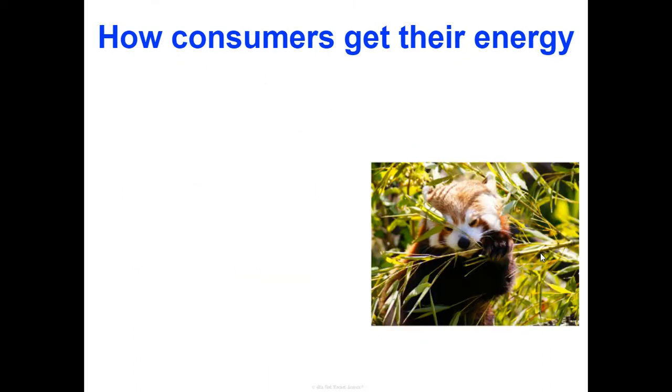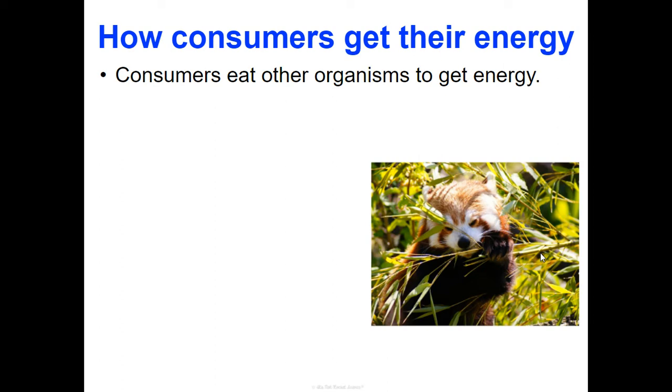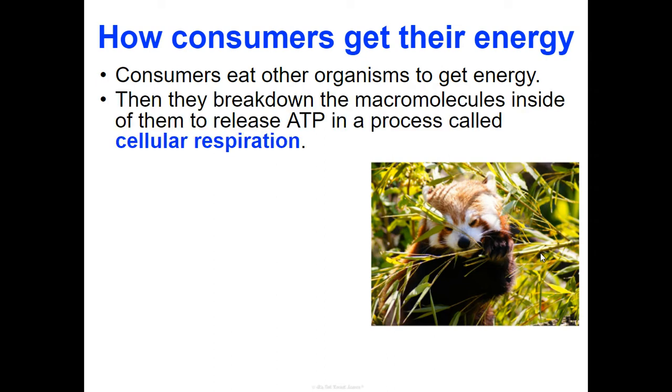Now, how do consumers get their energy? We know consumers must eat other organisms, which is why we are classified as heterotrophs. What we do is break down the carbohydrates that plants produce.